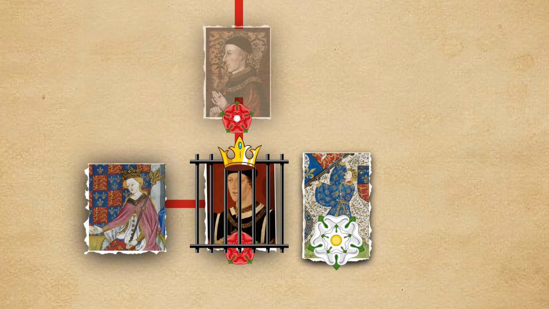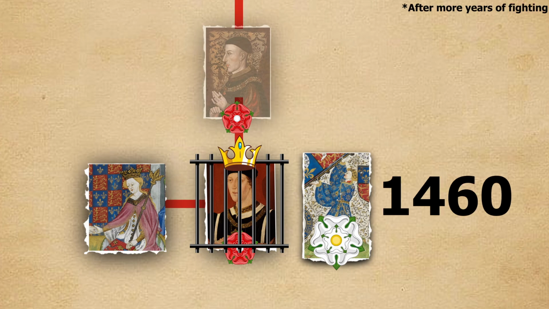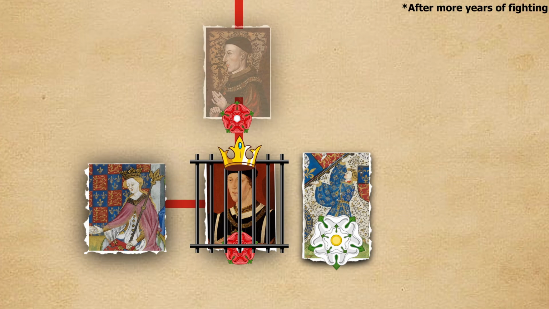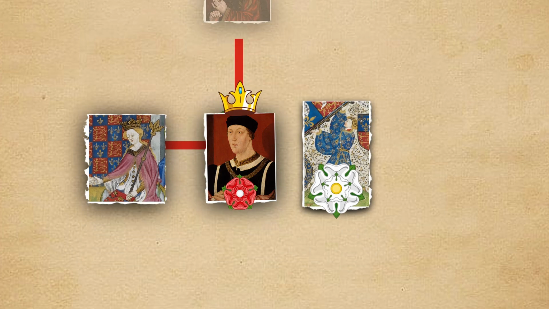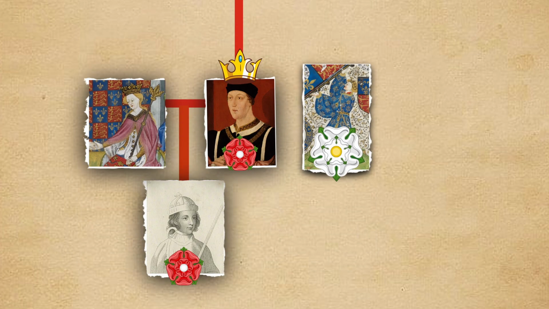After years of tension, Richard Duke of York returned in 1460 and took control of London. With Henry VI of England in his hands, a deal was forced, the Act of Accord. Henry would remain king, but after his death, the throne would pass to York and his heirs. But there was a problem. This deal disinherited Henry's own son, Edward of Westminster.